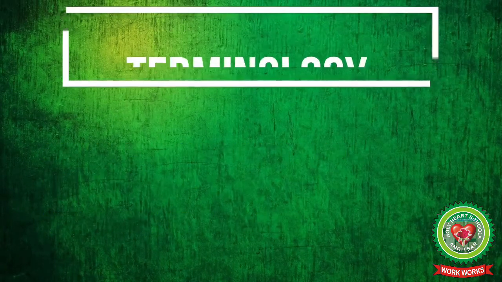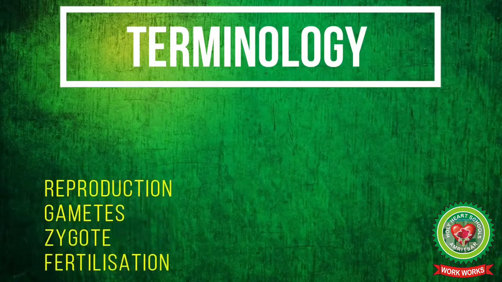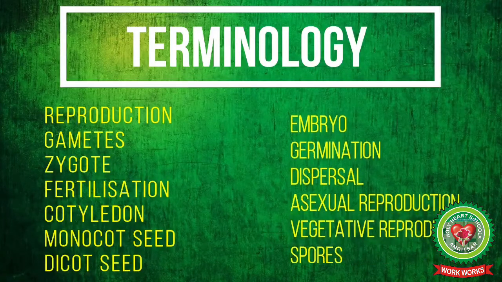So students, terminology of this chapter is reproduction, gametes, zygote, fertilization, cotyledon, monocot seed, dicot seed, embryo, germination, dispersal, asexual reproduction, vegetative reproduction and spores.